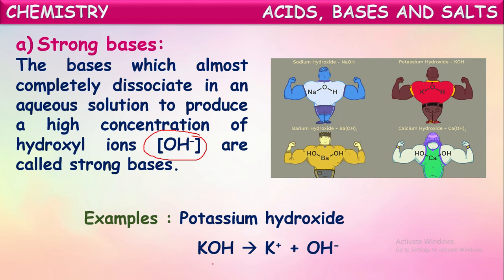See here, potassium hydroxide on dissolving in water dissociates into K plus and OH minus ions. Almost all the molecules of potassium hydroxide dissociate. In this way, the bases in which generally more than 30% of molecules dissociate into respective ions are called strong bases.